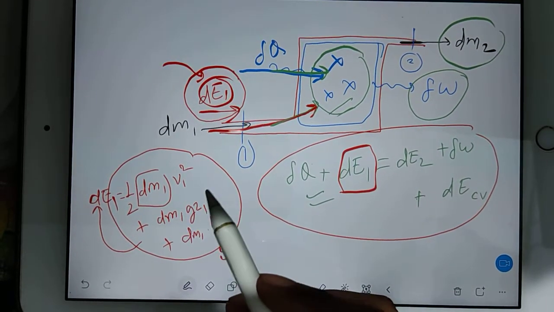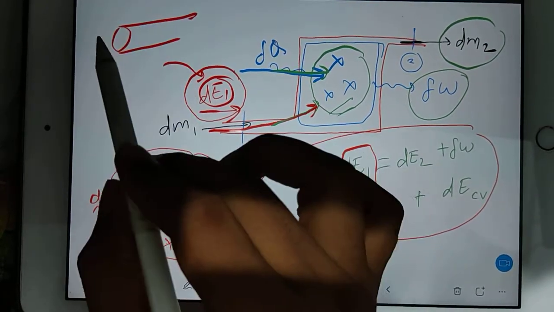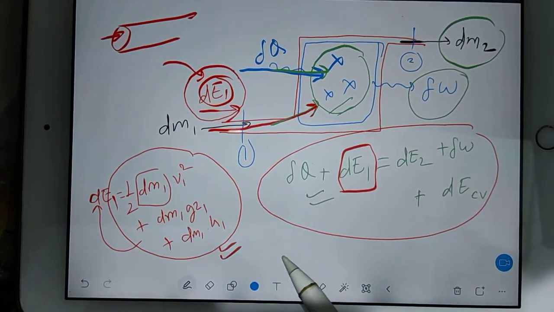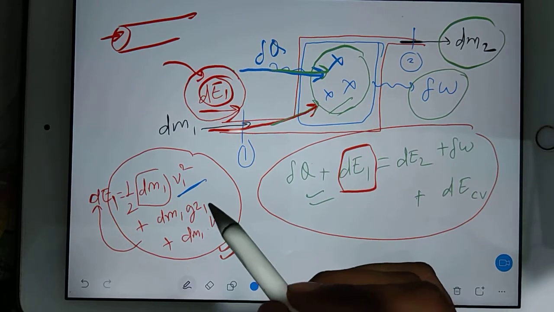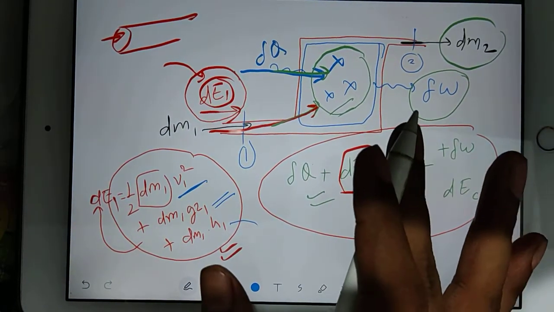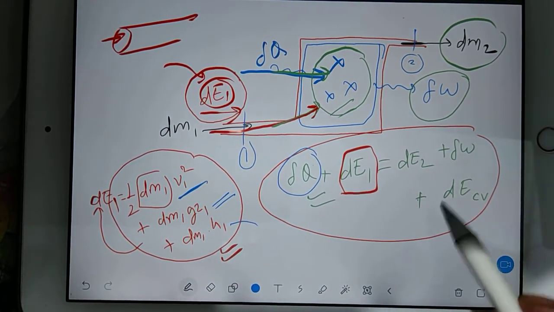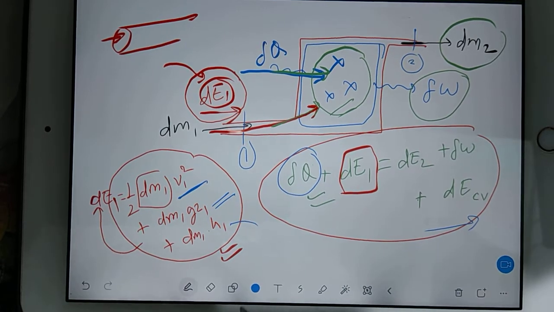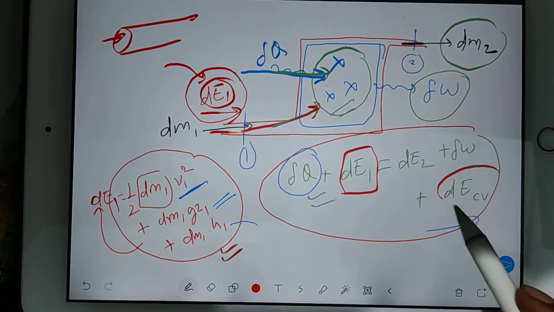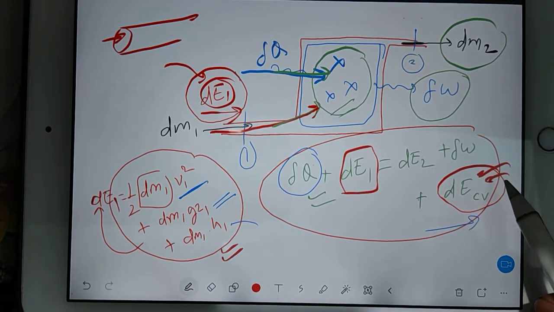Already we have discussed, whenever there is a flow at the inlet, you have three types of possible energies: kinetic energy, gravitational potential energy, and enthalpy. Other than that, we don't have. If you have anything else, that is going to be heat. Same thing happens at the exit. But at the exit, you have one extra energy this time, because this energy is not at the inlet.